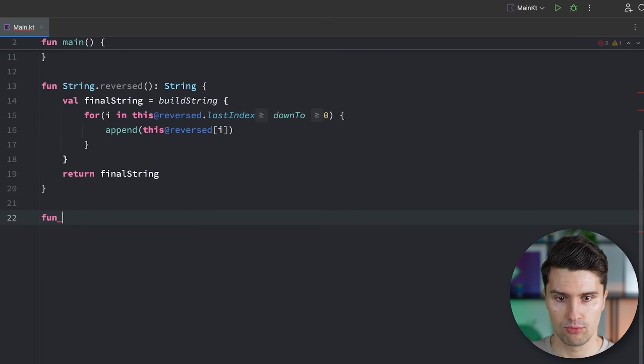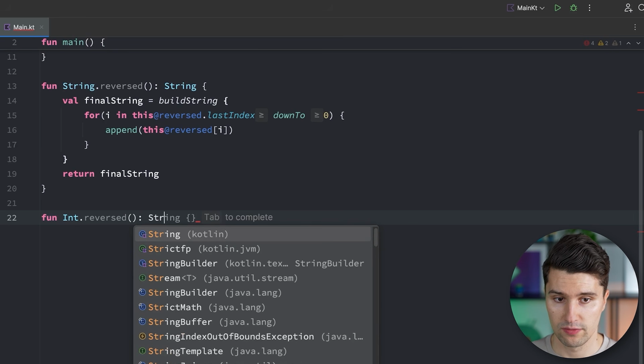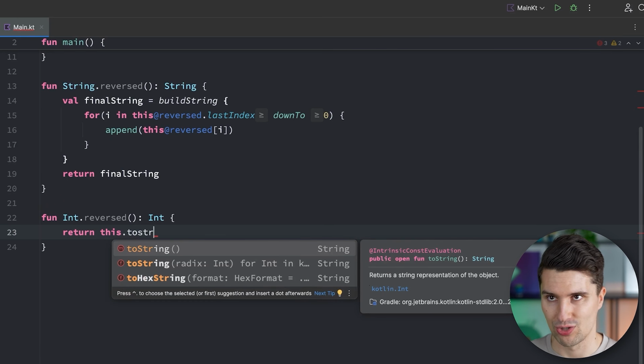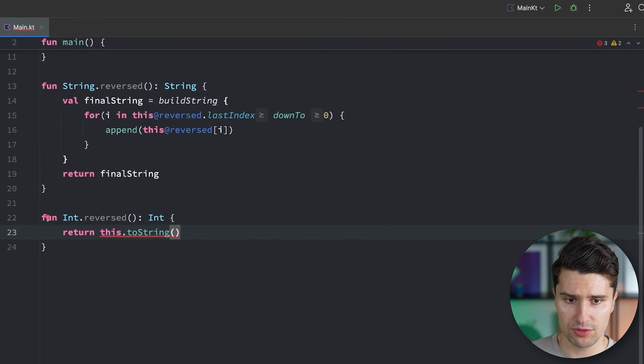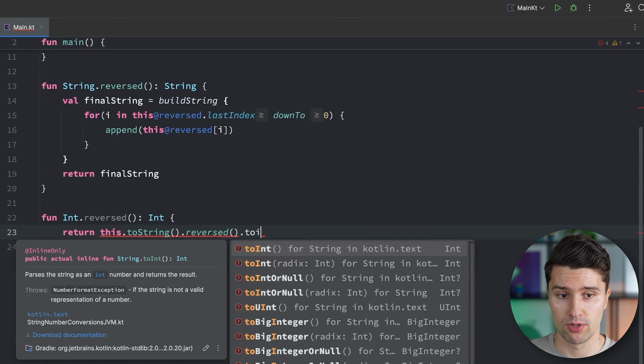So we can go down here, we can say, we also want this function to be callable on integers, call this reversed, which gives us, in that case, an integer. And here we could simply say, return this, so the integer, dot toString, so we take the integer and convert it to a string. This direction we haven't used yet in this course, but that of course also works if we have a number, an integer, and we want to just interpret this number as a string. This is less error prone than the other way around because every number would be a valid string, but not vice versa. So we can convert this to a string. And on this string, we just call our existing reversed function from above, because now we have a string, which we could then afterwards interpret as an integer again.